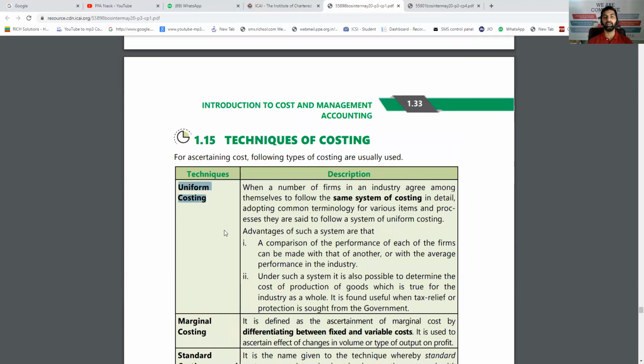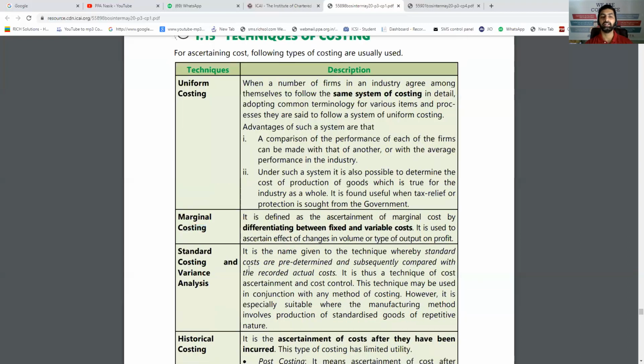First is uniform costing, where it's a dream concept basically, where it is assumed that every firm in the same industry will apply the same costing technique, and then the data will be comparable. Means all the cement manufacturing industries will apply the same costing system. It is really very good because it will help you to make comparisons, that is called inter-firm comparison. You can find your weak and strong points, but there are some limitations, like why a big multinational cement manufacturing company will share its data with others. So that's why it's a dream concept. But uniform costing means using the same costing technique in all the firms of the same industry.